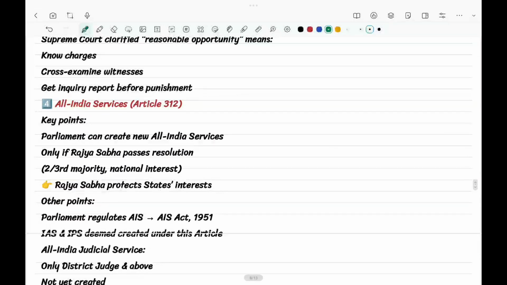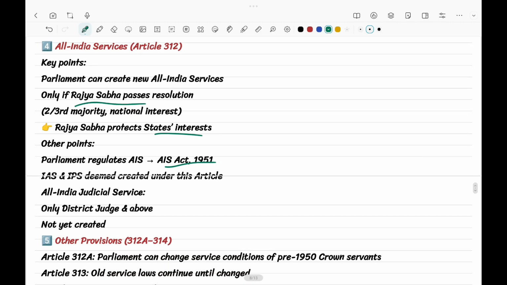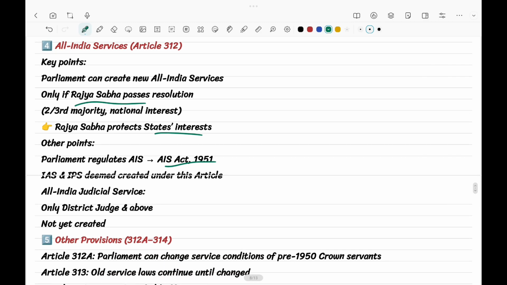For All India services, Parliament can create new All India services only if the Rajya Sabha resolves so, not other persons, and the Rajya Sabha protects the states' interest. The other points are that Parliament regulates through the All India Services Act 1951, and IAS and IPS are deemed to be created under these articles.